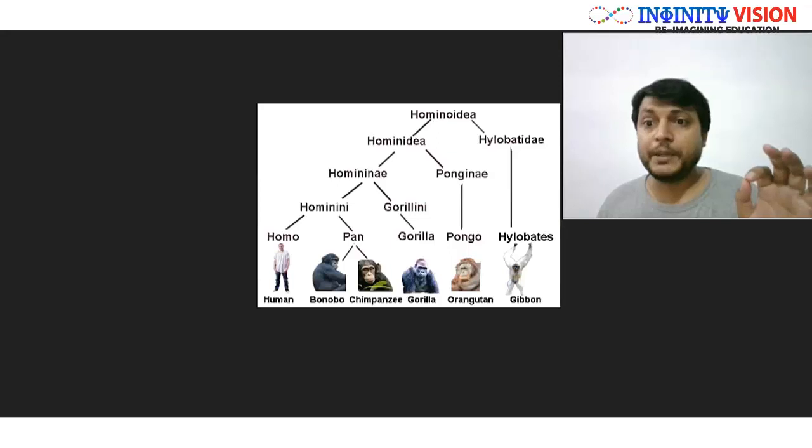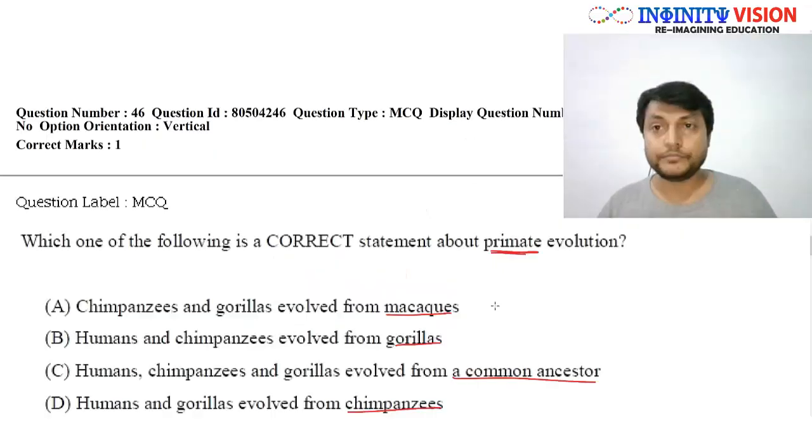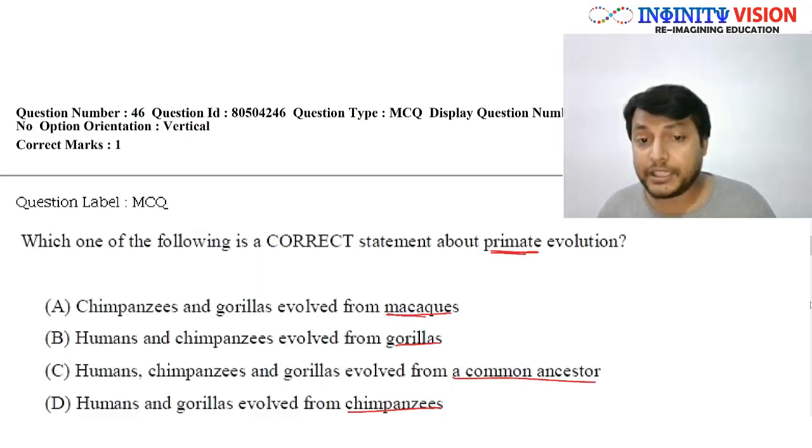The correct answer would be C, and all the rest of the options are wrong. Chimpanzees and gorillas have not evolved from macaques, rather they have commonly evolved from hominine. Similarly, human and chimpanzee have not evolved from gorillas. So the correct answer is C.